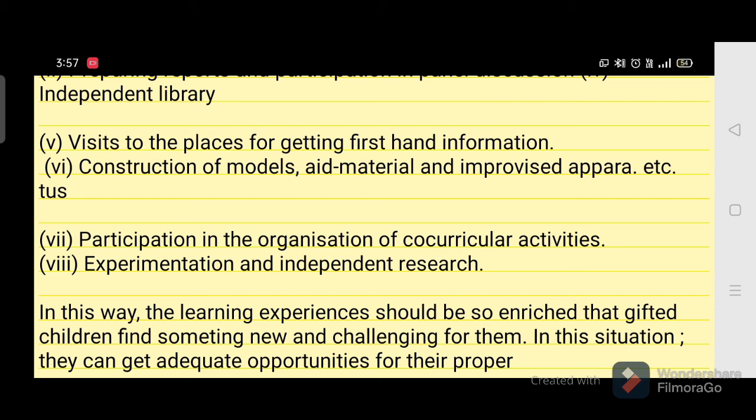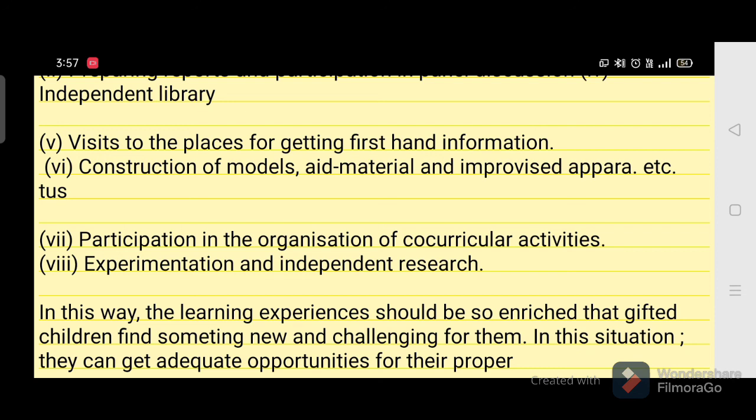You can make them find the differences in plants, their leaves, differences in flowers of different plants, body characters of animals of different classes or different phyla. So you can give them an open opportunity to experiment and to research in the topic of their own interest.